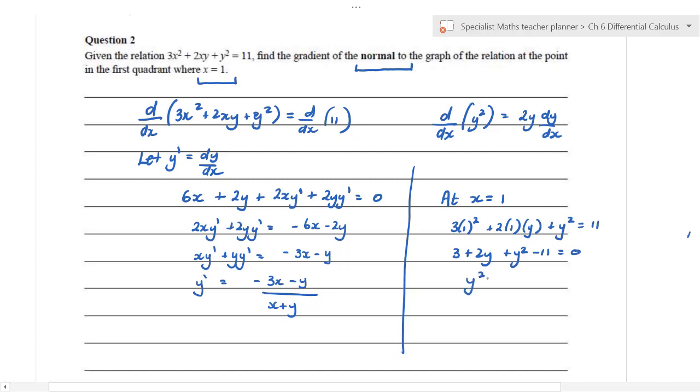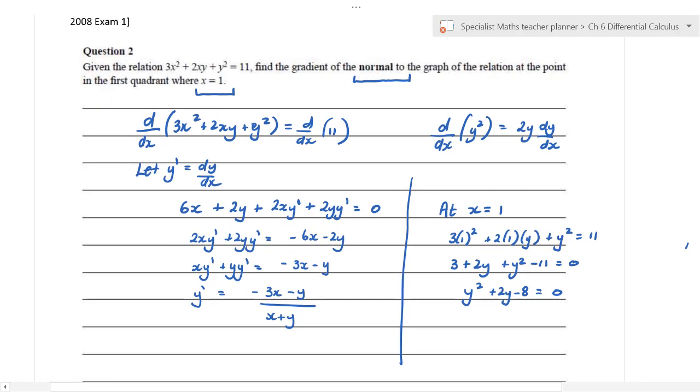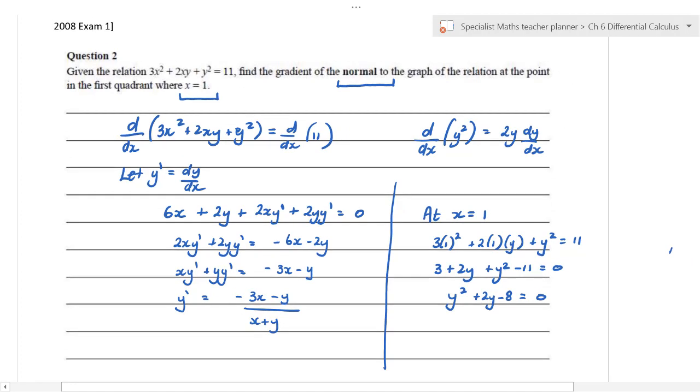I reckon, can we factorise? y squared plus 2y minus 8 equals 0. Now we're going to have two values of y, but it says here, and this is where you really have to read some of these, this question would have been one of those not done so well, I would have thought, because there's more chance for errors. So we're trying to find in the first quadrant.